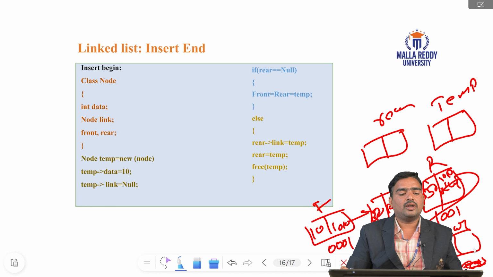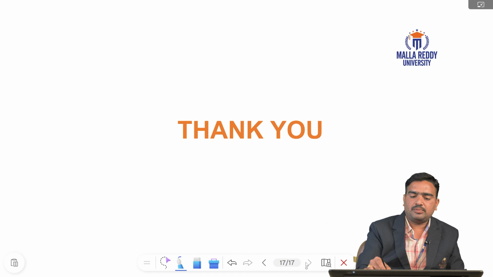These are the linked list operations: insert begin, insert end, insert position. Similarly there are delete begin, delete end, delete position. Searching and traversing techniques are also available in linked lists. Thank you.